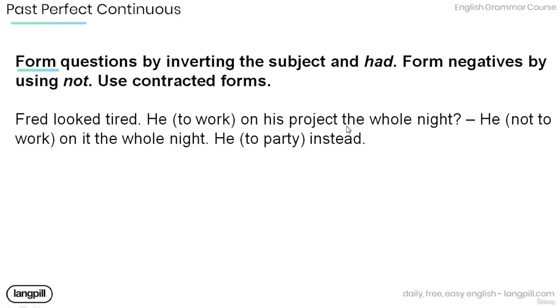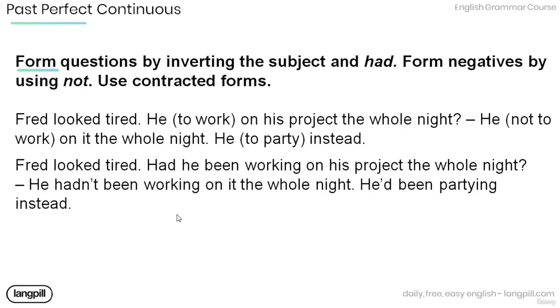He to work on his project the whole night. He not to work on it the whole night. He to party instead. Fred looked tired. Had he been working on his project the whole night? He hadn't been working on it the whole night. He'd been partying instead.